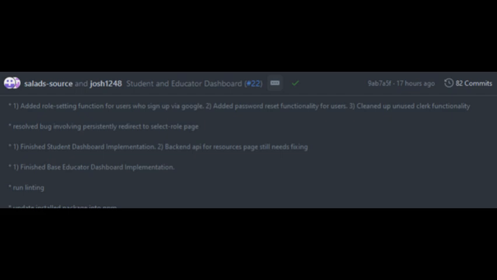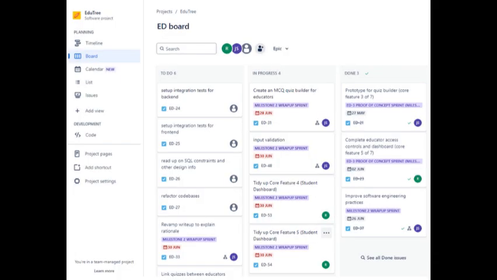The segmentation of work into branches also allows us to conduct code reviews for major features, which allows us to verify and correct for each other's blind spots and ensures that we are kept up to date with each other's work. For project management, we have adopted an agile approach to development with the use of sprints to prototype iterative versions of our application. Our agile approach is augmented with the use of Jira.